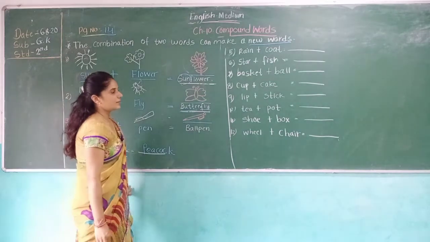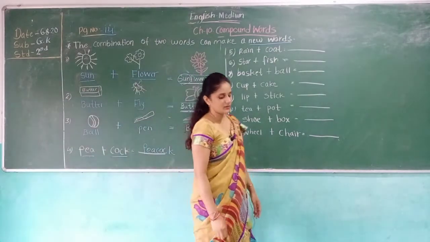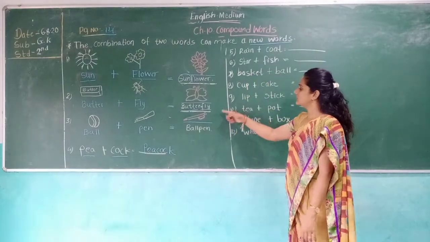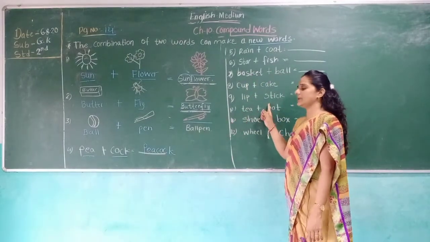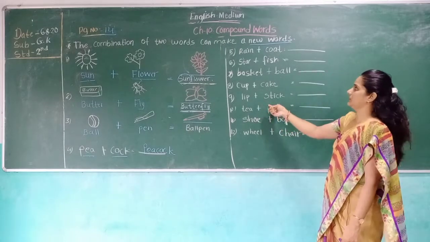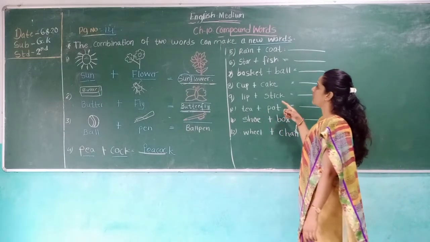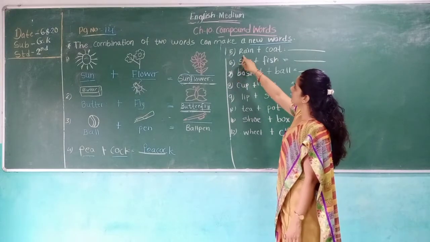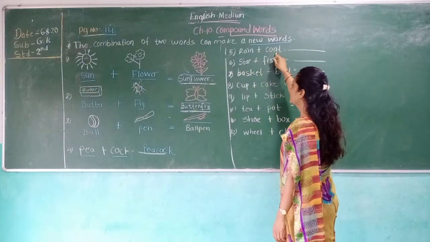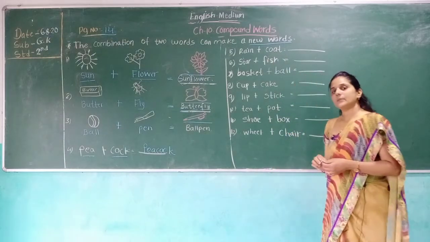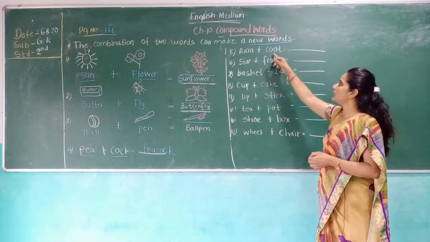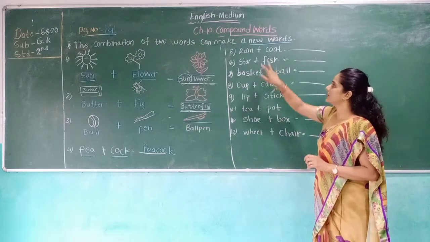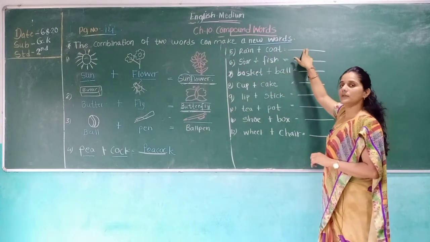So here there are many new and long words which we make by joining two words. Some examples of new words: the fifth is rain plus coat. Rain means rain, and a coat is what a man wears. When we join two words, it becomes a new word.